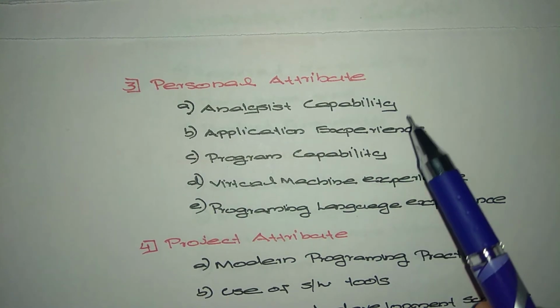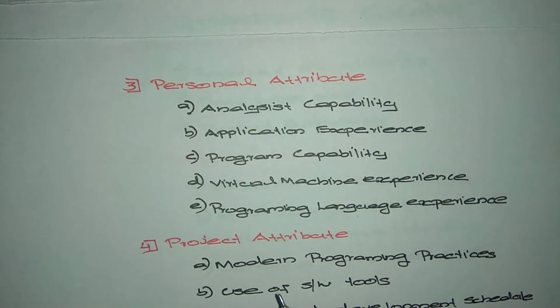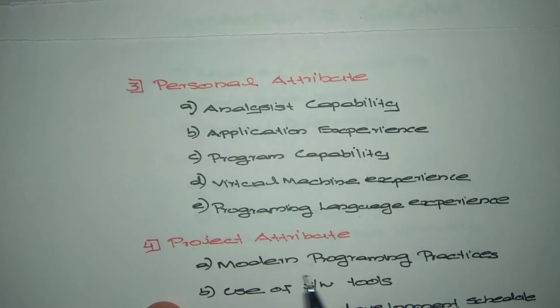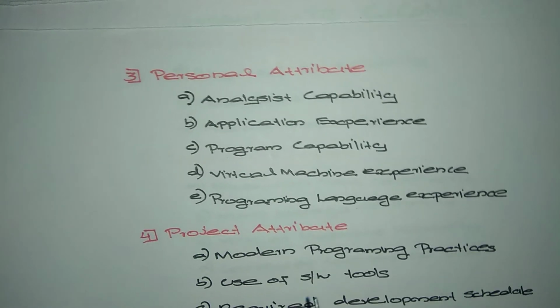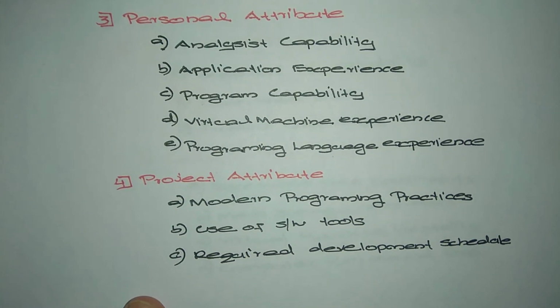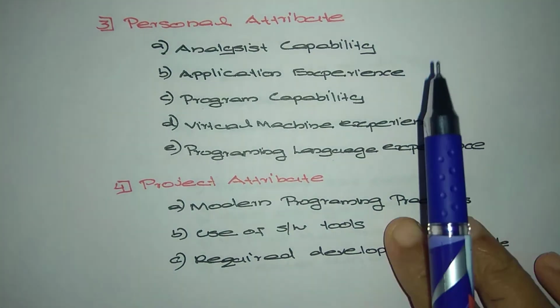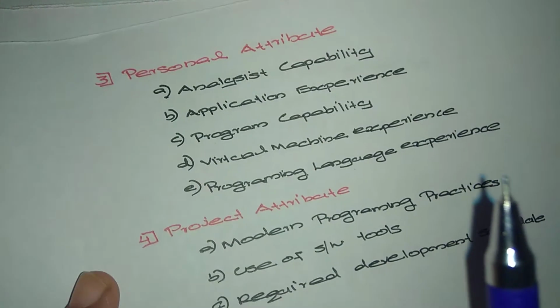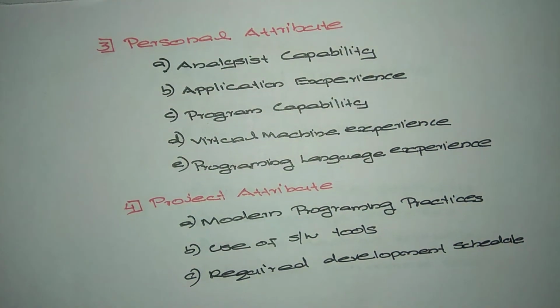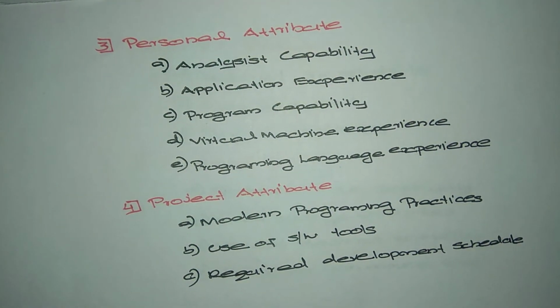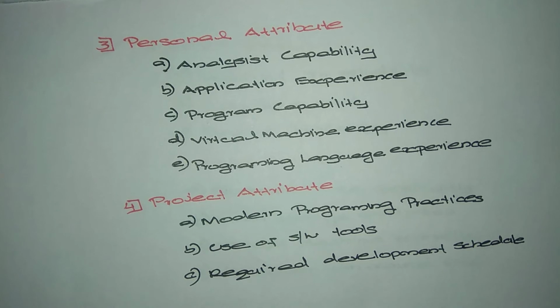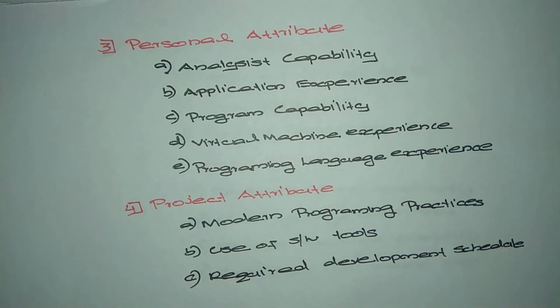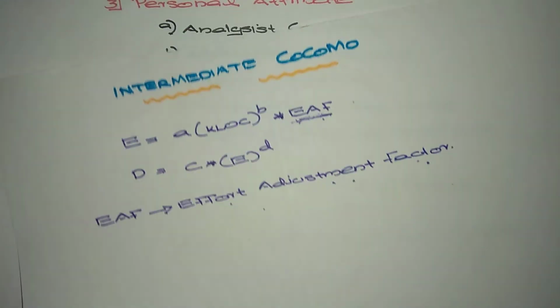And we have the project attribute: modern programming practices, use of software tools, and required development schedule. These 3 come under the project attribute. So these are the 15 cost driver parameters.